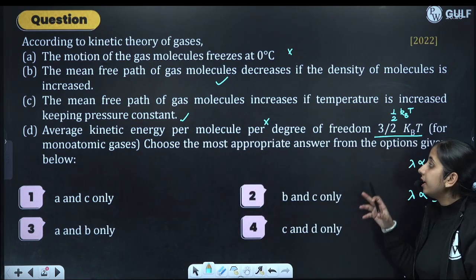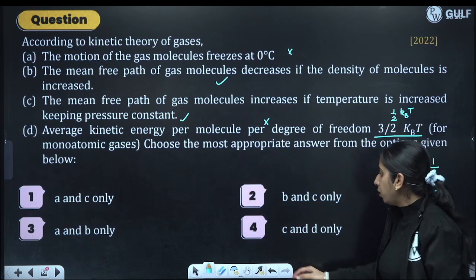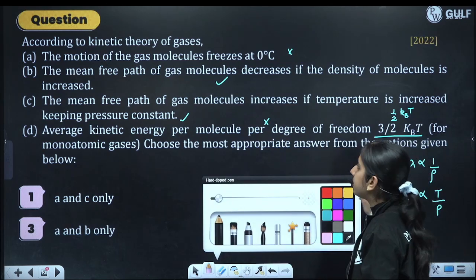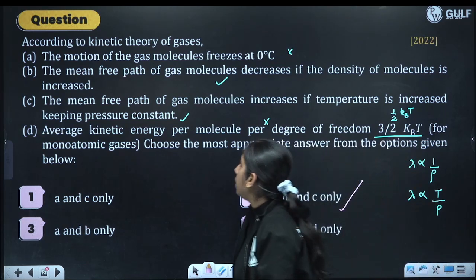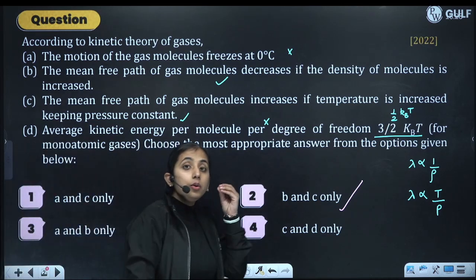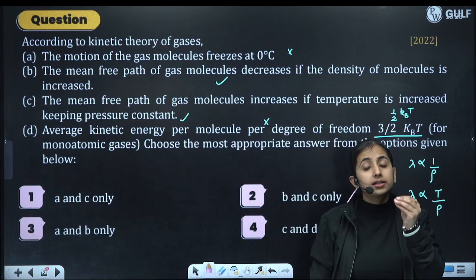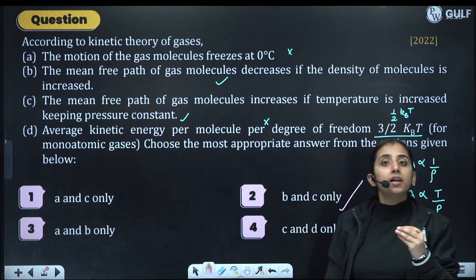Now let us see, choose the most appropriate answer from the option given below. Now we have to choose which is the correct statement. So B and C, option number 2 will be the answer. Only B and C options are correct. Okay, so you should know the basic concepts. Even if you know the basics, you can attempt questions from this chapter.